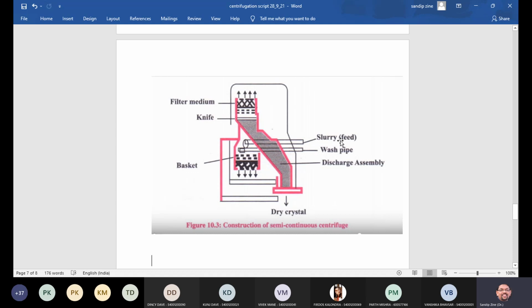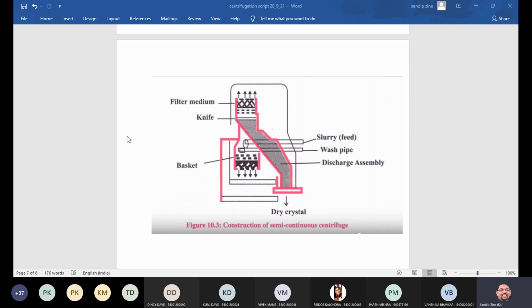Whatever you want to separate, you add in this slurry, and it comes into the basket. The basket is continuously agitated, and the slurry passes through the perforated side, so the crystals remain inside the basket and the filtrate is eliminated from the outlet.